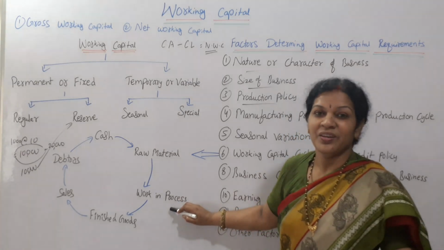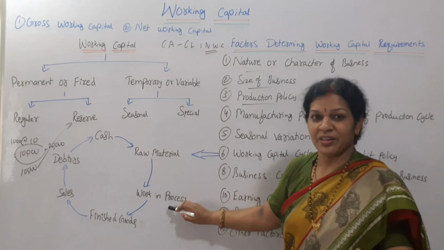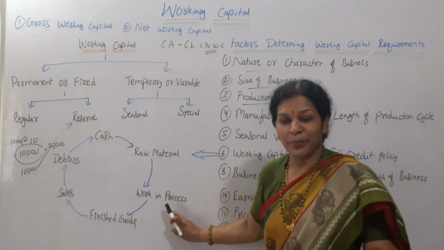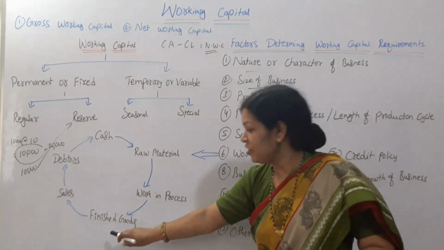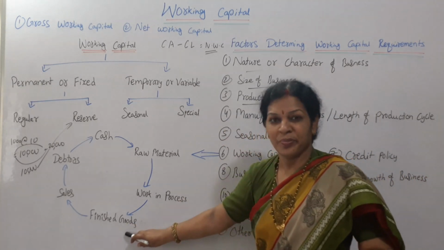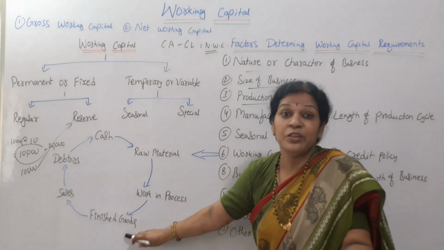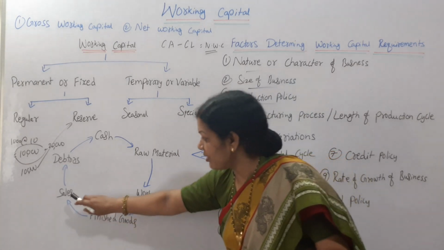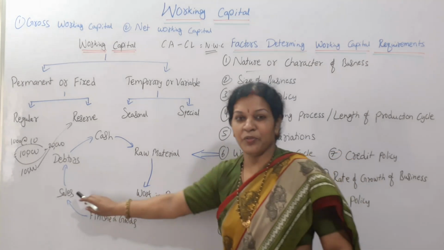We are under the process of manufacturing. Then once the process is completed, you will be getting the finished goods, ready to dispose, ready to sell. Then when it is ready to sell, we sell it for sales.